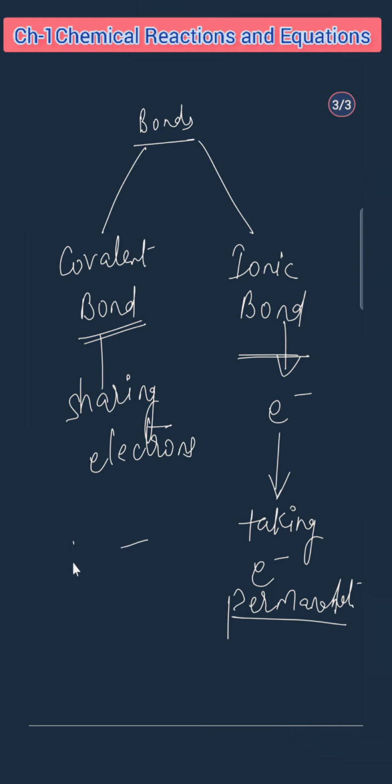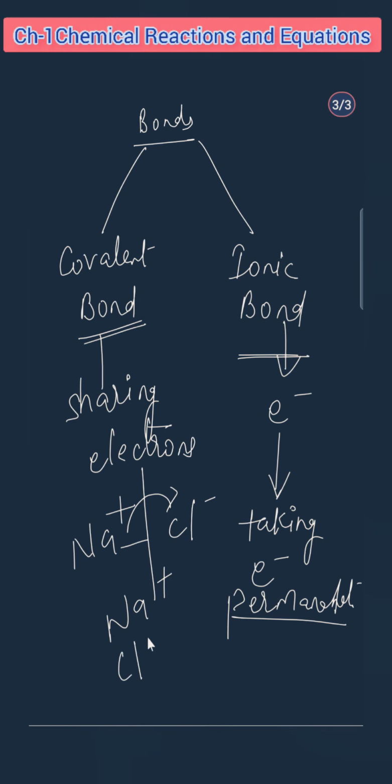Suppose we are talking about sodium: sodium is giving an electron to chlorine and chlorine is taking the electron. So whenever they divide, sodium will go as Na positive and chlorine will go as Cl negative. So permanently sodium has given the electron and chlorine has taken the electron. I hope you have understood these two types of bonds.